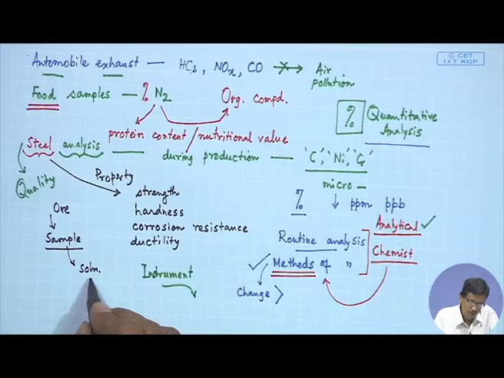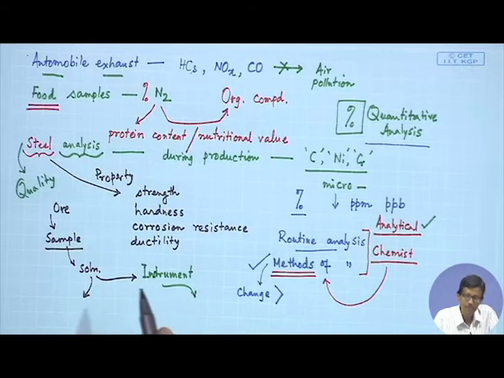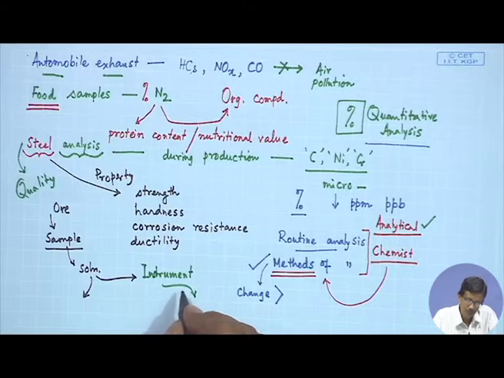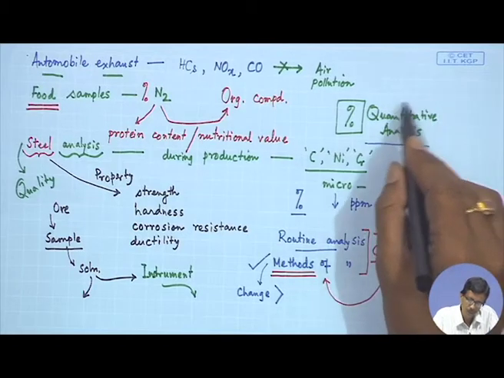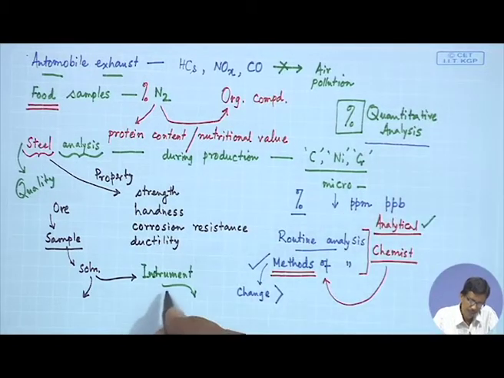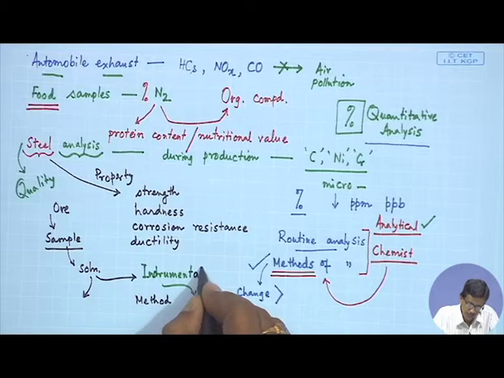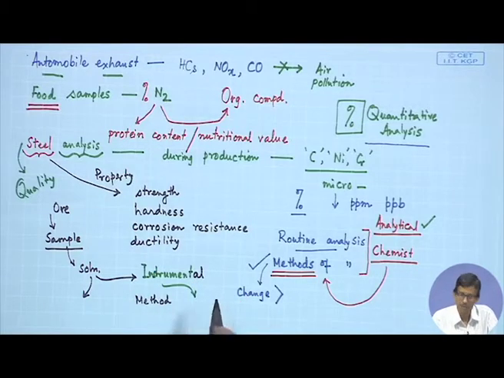If we want to determine a very small concentration, without going for the gravimetric or volumetric analysis we all know from our school days, we can directly analyze it with a particular technique, the instrumental technique. This is a quantitative analysis, but it is the instrumental method we are utilizing. So, instrumental methods of analysis.